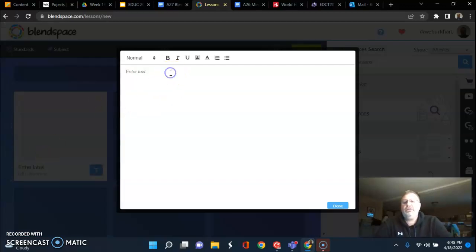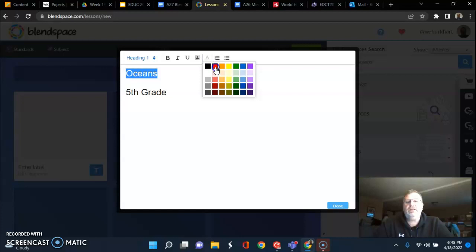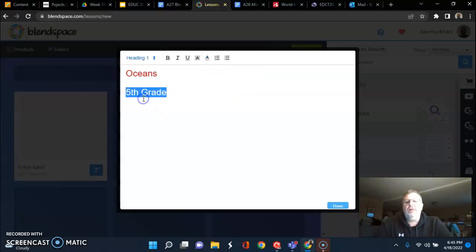Then I can type in different things. Like I'm going to do oceans because that's the example that they have in here. And this is going to be a 5th grade lesson. Now, I don't like that because it's really small. So I can go up here and change my text. I can even change the color of my text and make it a different color. Make it like that. I can make things bold. I can make them italicized. I can underline.